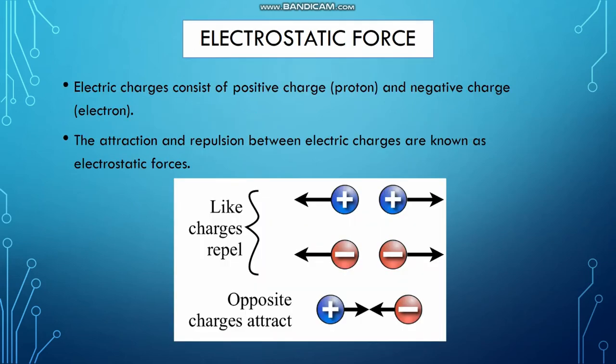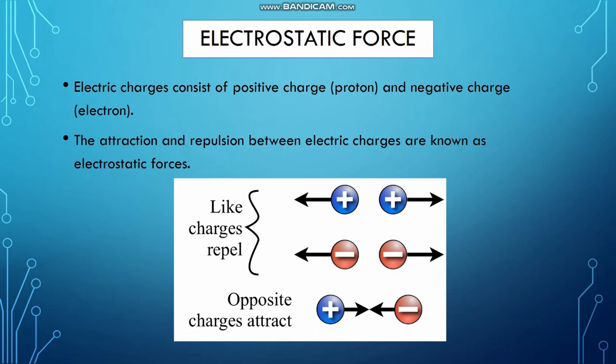So next, as you can see in this picture, electric charge consists of two types, which is positive charge and also negative charge. The positive charge we call proton, while the negative charge we call electron. So this electric charge will undergo attraction and also repulsion. As you can see in this picture, it's like a magnet.